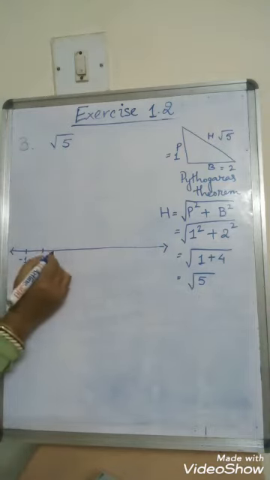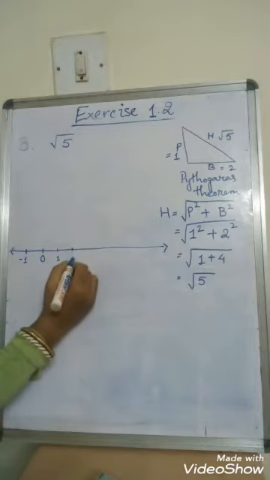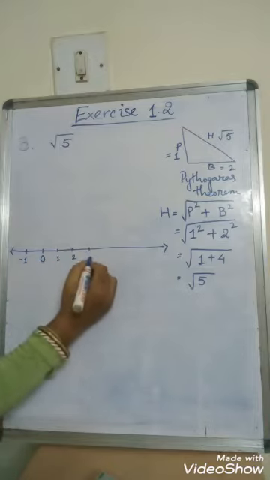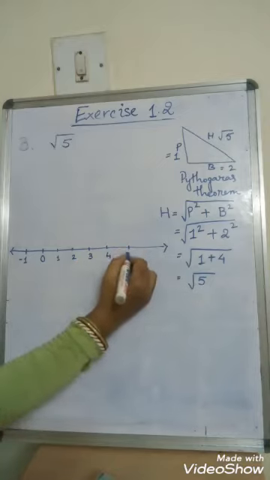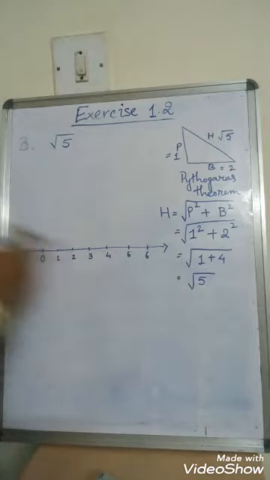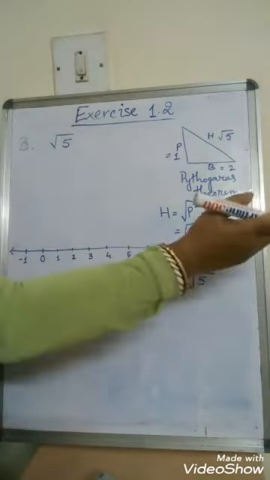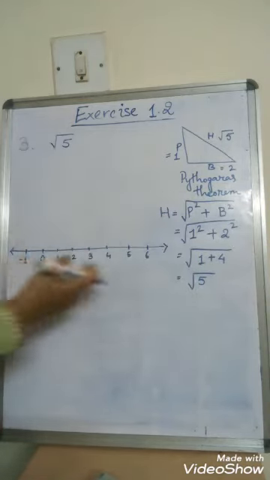See, this should be 1 unit. Measure 1 unit in your scale and do it. 3, 4, 5, 6. Now you can extend the number line, but I don't need it till there, so I am not using it.